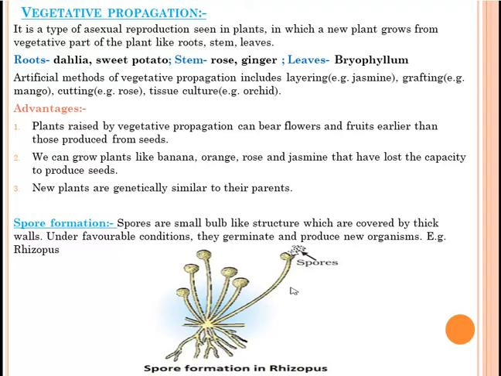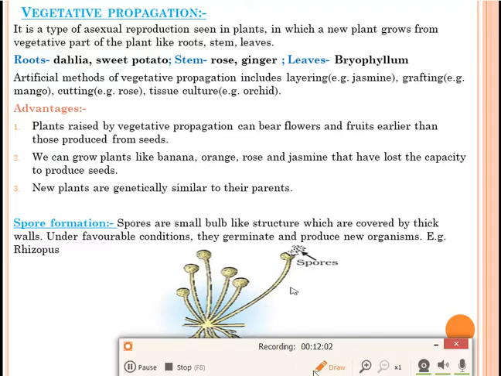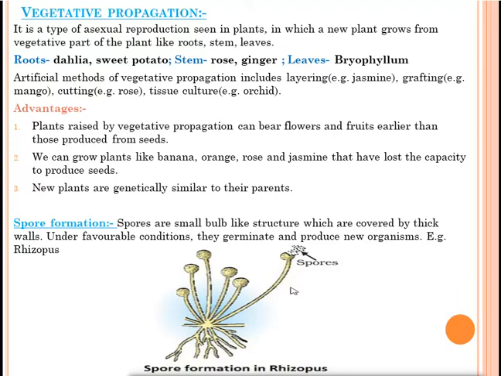Next topic is vegetative propagation. Very important topic. In plants, how many parts are there? Two parts: the vegetative part and the reproductive part. Examples of vegetative parts are roots, stems, leaves. Examples of reproductive parts are flowers and seeds. So in vegetative propagation, a plant will grow using the vegetative parts like roots, stems and leaves. It is the asexual method, but a plant can also grow by the sexual method using its reproductive part. That we'll discuss later. Now we'll discuss how a plant grows using its vegetative parts.